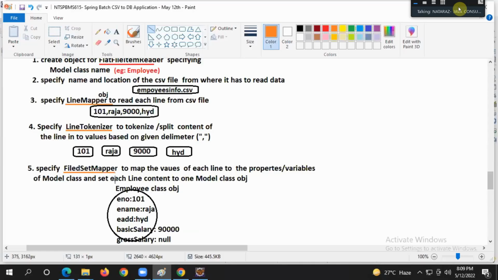Specify field set mapper. This is very important. Listen, there are three things. Line mapper to get each line. Line tokenizer to split the content of the line into multiple words. Now, field set mapper to map the values of each line to the properties or variables of the model class object, and set each line content to one model class object. Whatever content came, first you have to map it with the model class property names. Later, each line content you should set to one model class object.